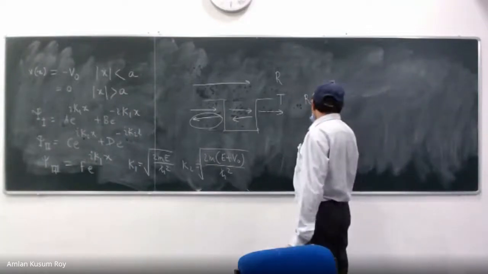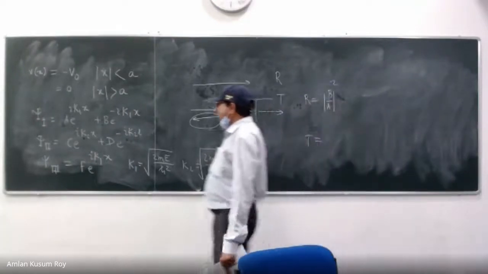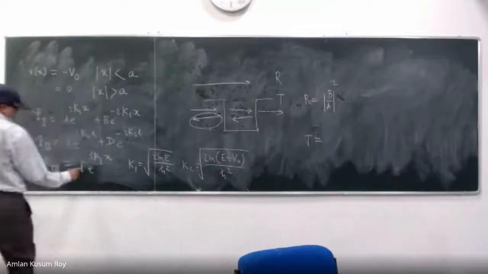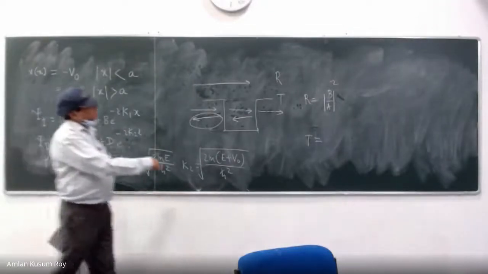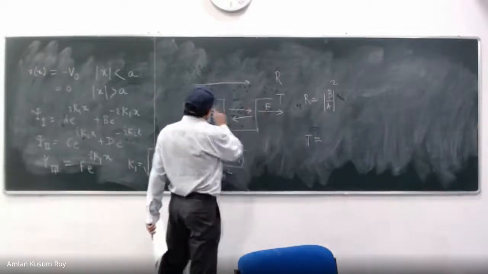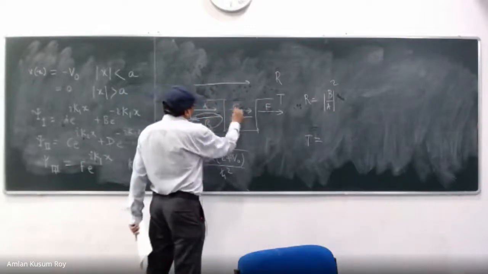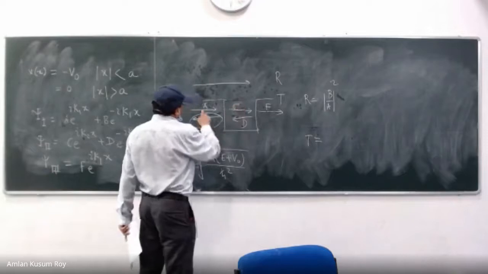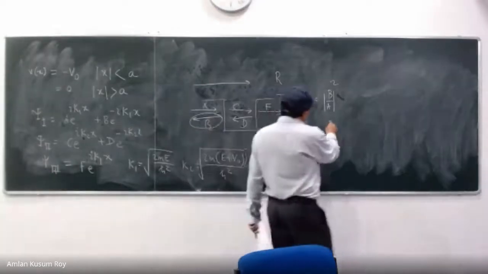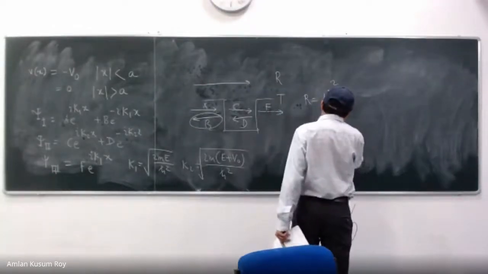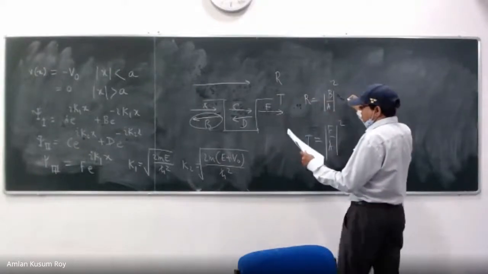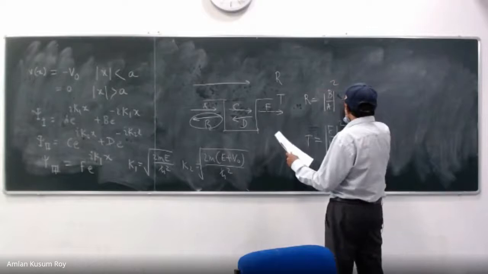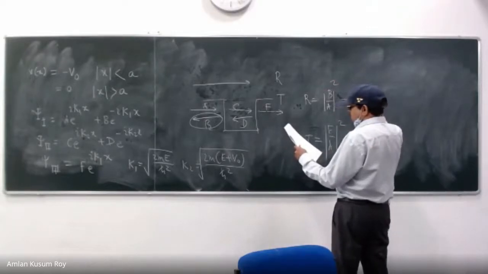I should be able to write the transmission coefficient, which should be F by A, because this is given by F, A, B, C, D. So F over A. So these are some clumsy expressions. We can write them. I will write it in the simplified form. You need to derive it.